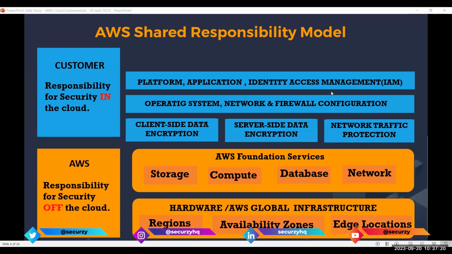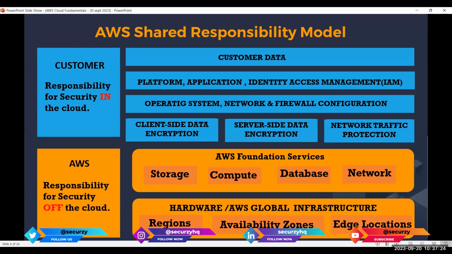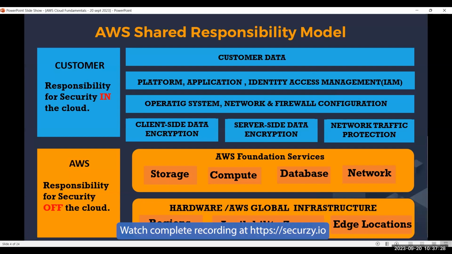responsibilities of the customer. And now the customer data. We, the customer, are the ones responsible for securing the customer data. We have to encrypt the data. We have to store this data in a very secure location, right? So these are the responsibilities of the customer, and these are the responsibilities of AWS.